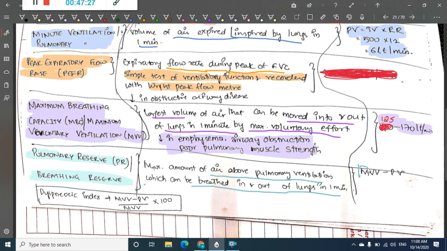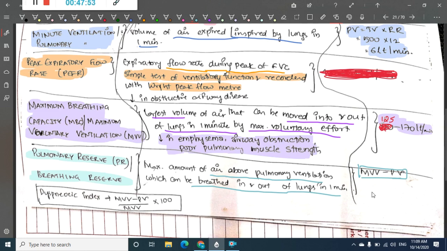So it can be given as maximum voluntary ventilation minus pulmonary ventilation, or minute ventilation, which gives the pulmonary reserve volume. So maximum ventilation volume minus pulmonary ventilation is called pulmonary reserve.